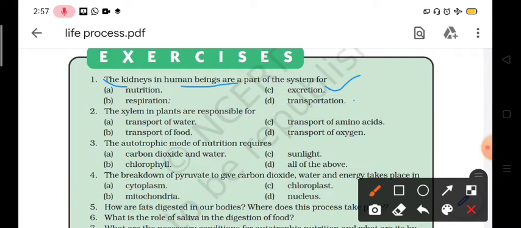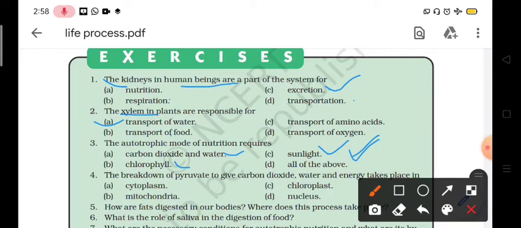Now the xylem in plants is responsible for, so there are four options: transport of water, transport of food, transport of amino acid, transport of oxygen. So our correct answer is transport of water. The next is, the autotrophic mode of nutrition requires, so there are four options: carbon dioxide and water, chlorophyll, sunlight. So the correct option is all of the above, because all the options are correct.